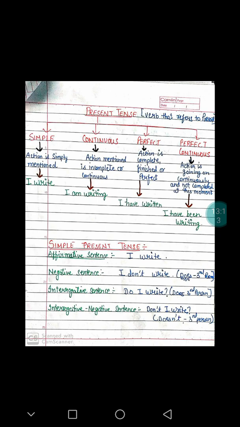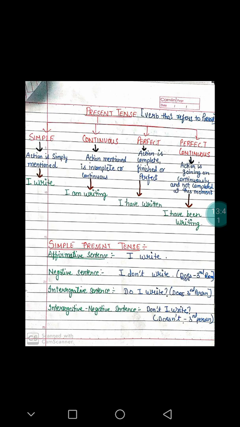Some actions which are very irregular in nature. I will give you examples of this also. Habits. We human beings have developed certain habits, and when we talk about those habits, we use simple present tense. What are habits? Something that you cannot avoid. They keep on taking place every day.